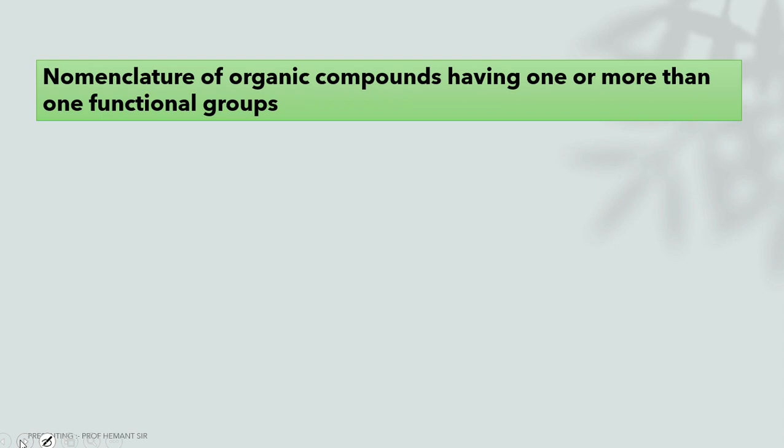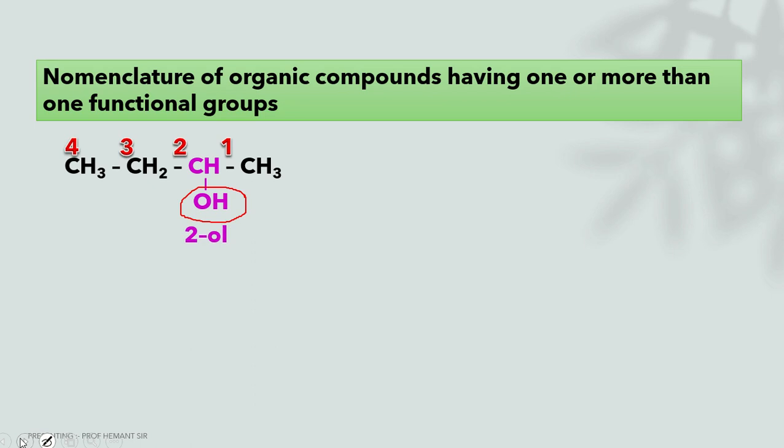Nomenclature of organic compounds having one or more than one functional group. In this organic compound having one functional group, that is OH, that is the alcoholic group, there are 4 carbons in the longest chain and the position of the OH is second.